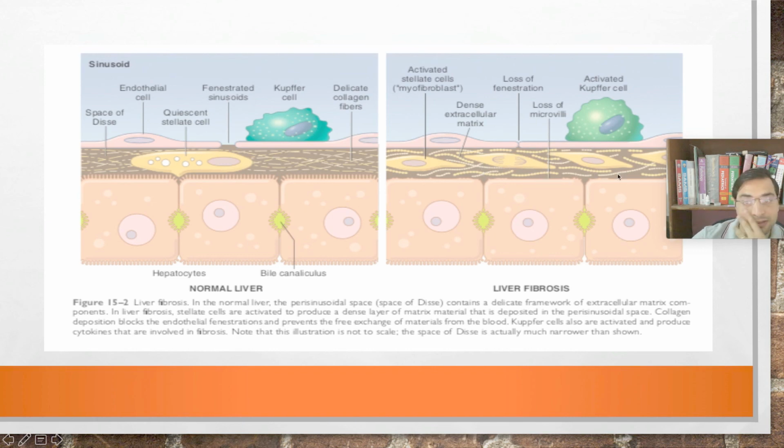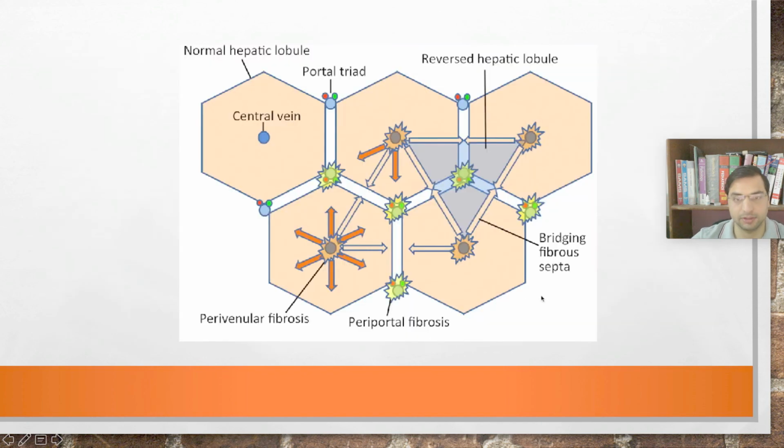So these are the fibrous bands which we have talked about earlier. So there will be deposition of extra fibrin in the liver parenchyma, and that excessive fibrin production will lead to the formation of fibrous bands, right? Fibrous bands around the hepatocytes, the remaining hepatocytes, right? So it will lead to liver fibrosis.